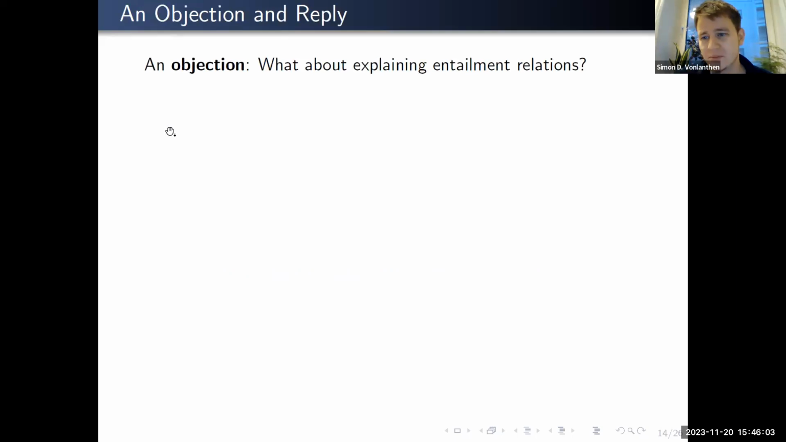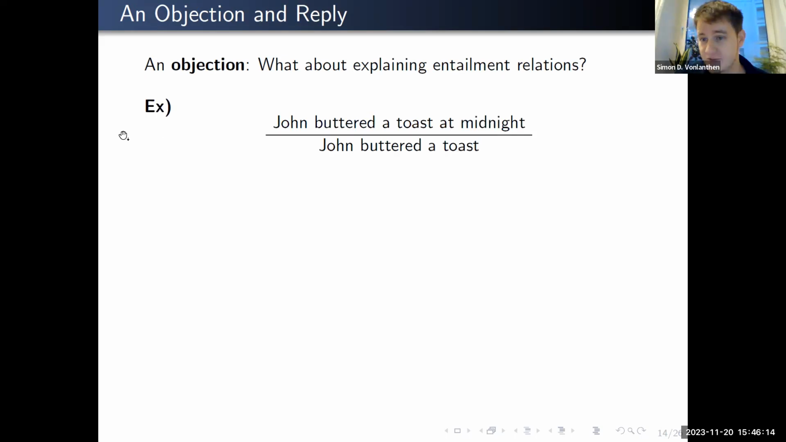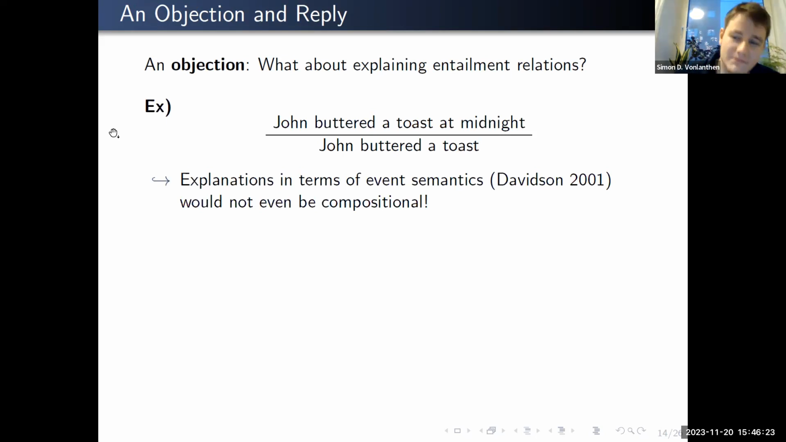Now, I want to quickly discuss a potential objection to this view, which is, well, what about entailment relations? Clearly, in formal semantics, we also want to explain entailment relations. Specifically, for example, those so-called diamond entailments from "John buttered the toast at midnight" to "John buttered the toast." And so the objection would go, well, the standard explanation here goes in terms of event semantics, and so not only is it not about trying to derive the propositional structure of a sentence alone, it's about an entailment, and moreover, the received explanation is not really compositional on a subsentential level.